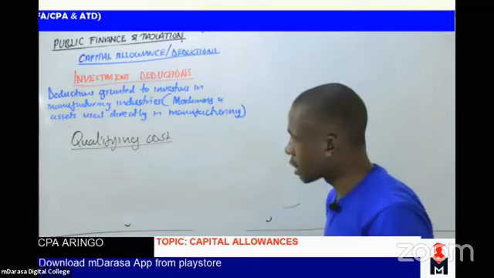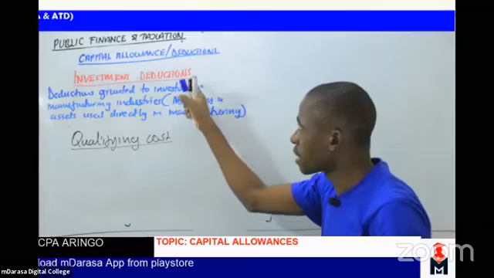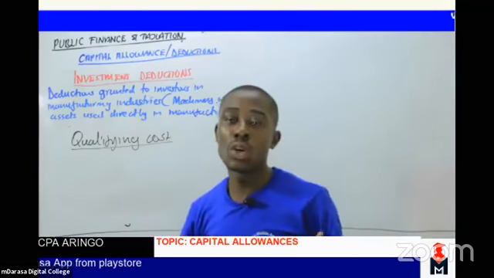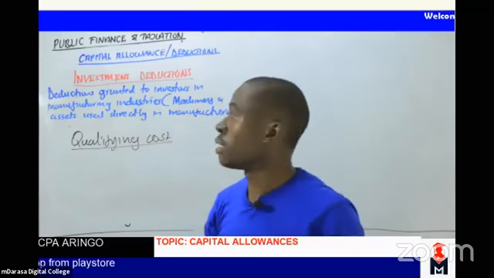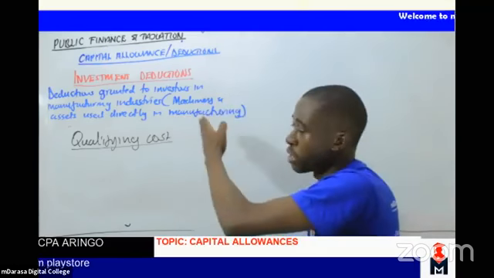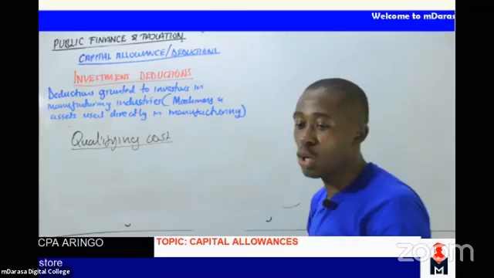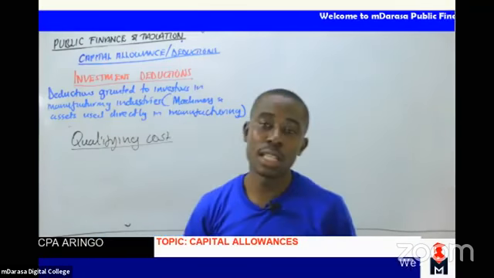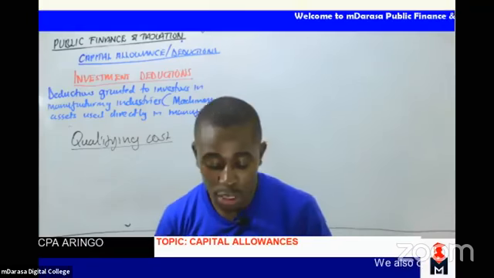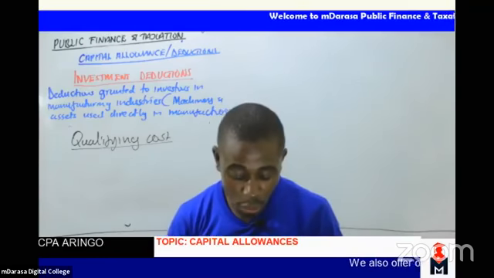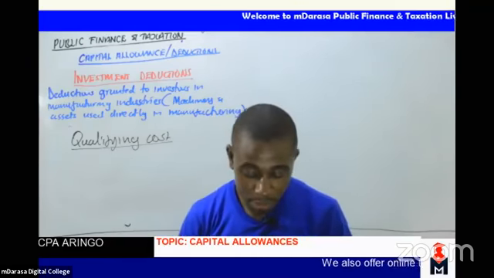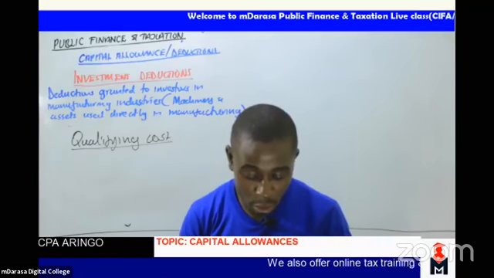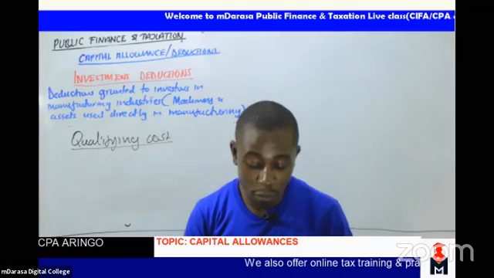Now, I want us to look at the qualifying costs under investment deductions. What are these assets? What are these costs that are going to be subjected to investment deductions? Those are the type of costs that I want us to talk about in our class today. So we are looking at qualifying costs for investment deductions.